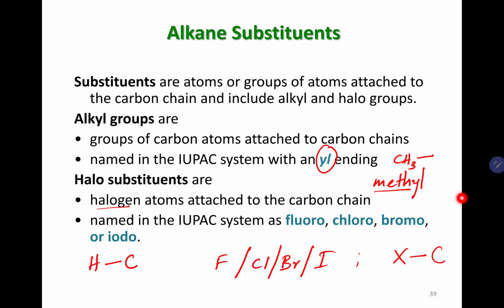So basically these halogens can easily substitute hydrogens. When you are naming these halogens, you call them fluoro for fluorine, chloro for chlorine, bromo for bromine, and iodo for iodine. That is how you name them.